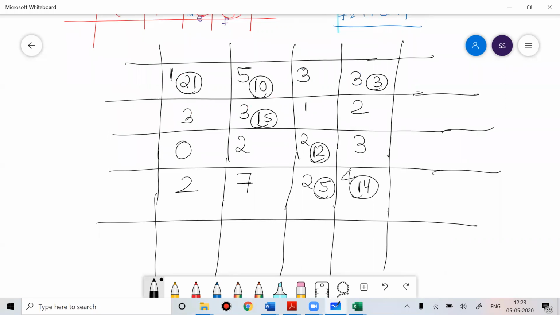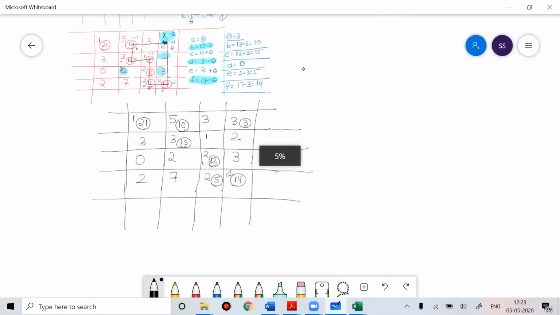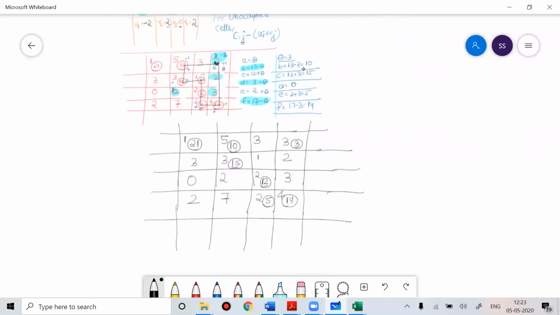So you can count the number of allocations: 1, 2, 3, 4, 5, 6, 7. Just cross verify that what you did is correct or not. So 12, 1, 5, 13, 13 become 10. Okay, 3, 3. And that was 3, 3 become 3. Theta was 3. Then 3, 12 become 15, 1.